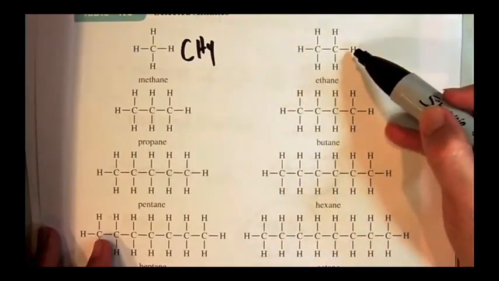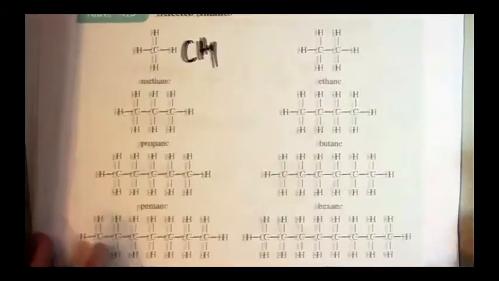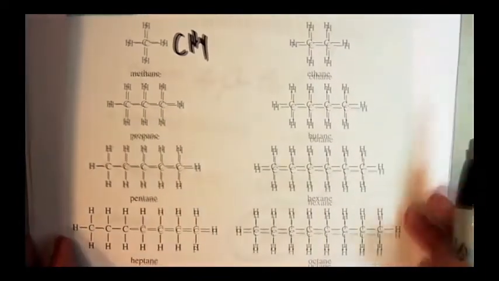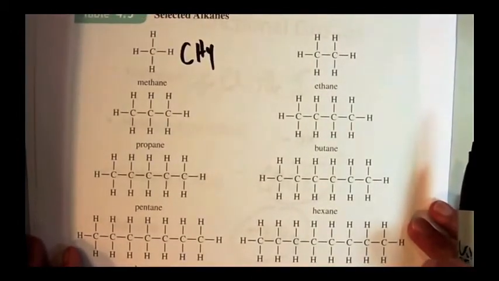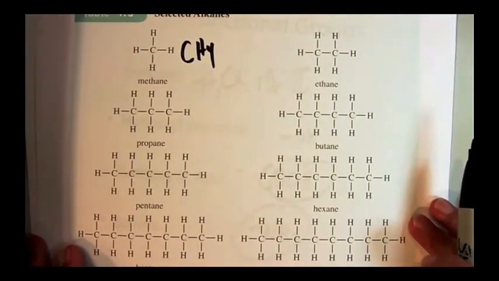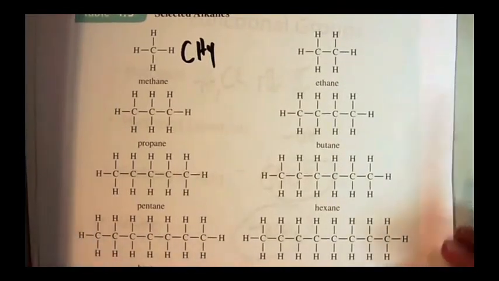And you see the chain gets longer. So these will all be considered straight chain. And in the next semester, we'll get more and more into some different types of organic compounds. But really, for this chapter, you need to be familiar with these names and the formulas that go with these particular names.